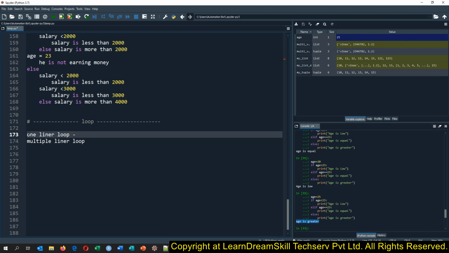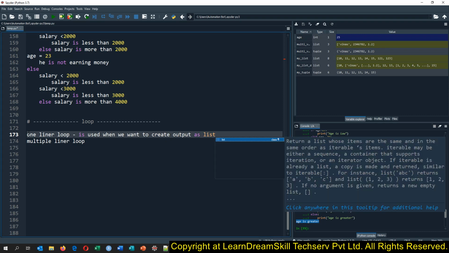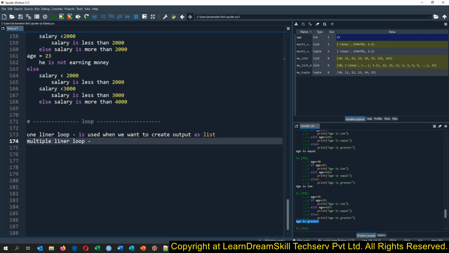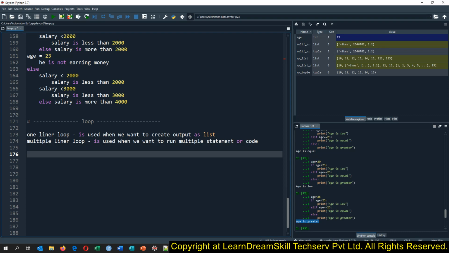So, one liner: this loop is used when we want to create output as a list. We can just say that in layman's language. And the multi-liner loop is used when we want to run multiple statements or code. Okay. Now let me explain that.